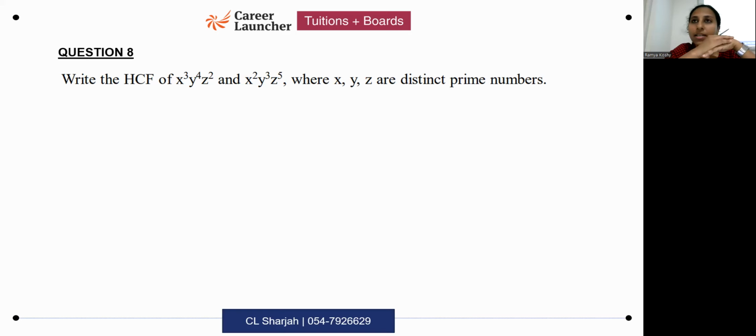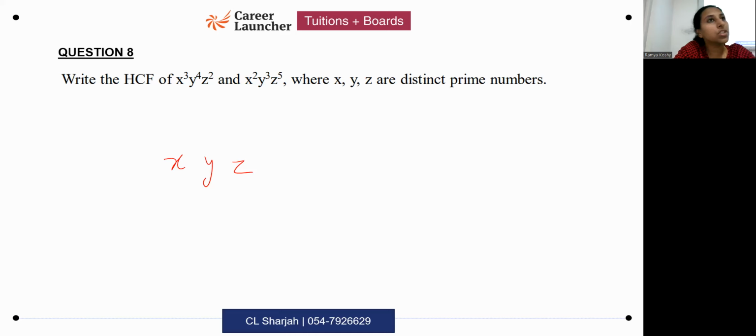What is the rule for HCF? We discussed it. The one which has lower power. Lower powers of what? Common prime factors, right? In this question, all the prime factors happen to be common. So you will put x, y, z.